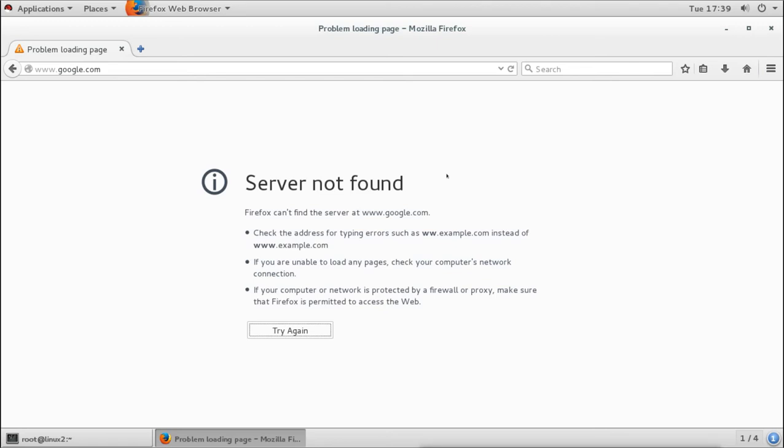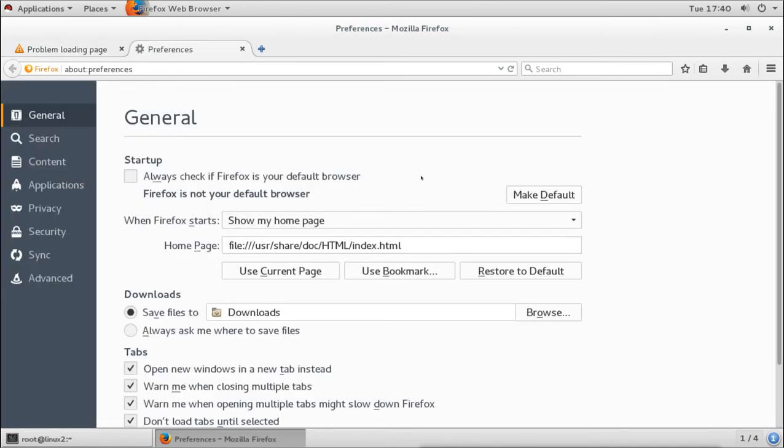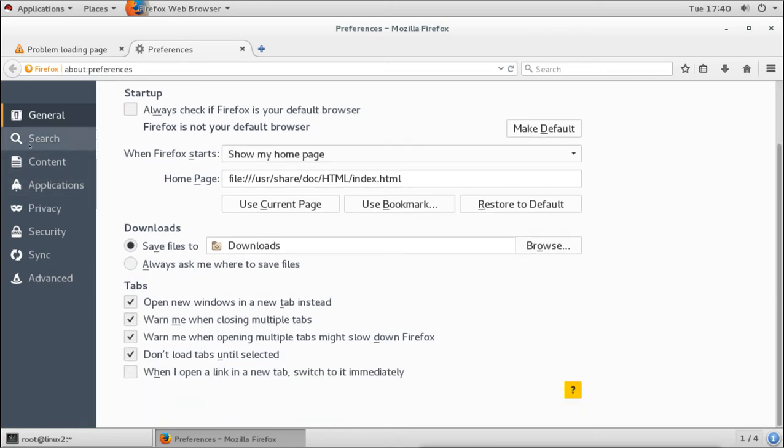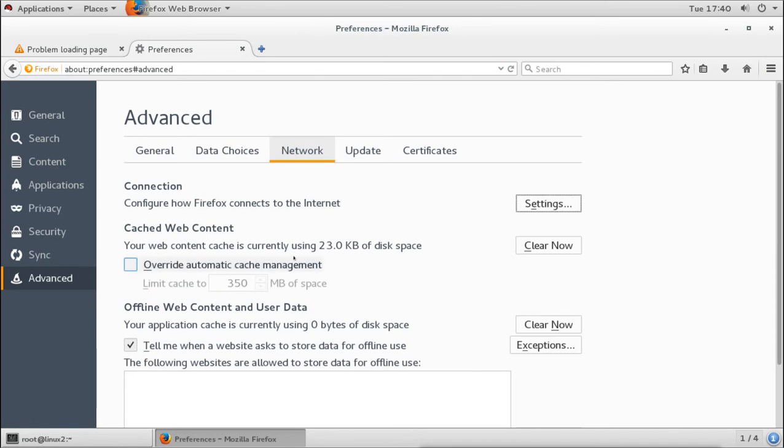For configuring the proxy, we'll go to the settings of the browser. I will go to preferences in this Firefox. It can be different in each browser; this is the setting for Firefox, and it may be different in Chrome, Edge, or Internet Explorer, but you just have to find the setting for the proxy. I will go to advanced settings, then to network, and under the network setting we have the option to configure Firefox to connect to the internet.